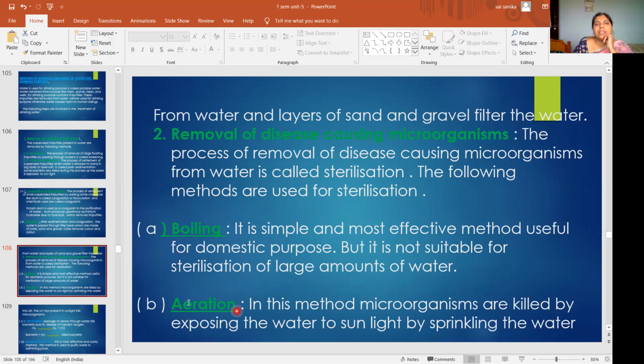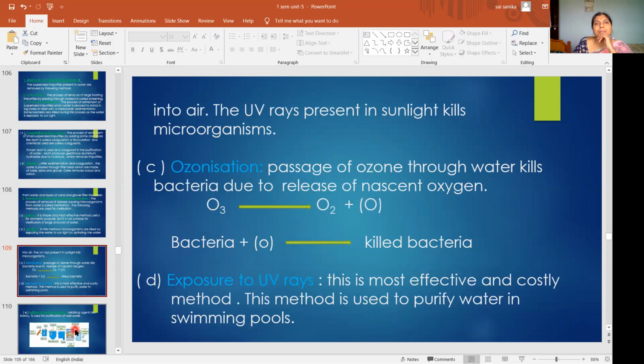Then aeration. Here also we kill the microorganisms by exposing the water to sunlight. How do we expose it? By sprinkling the water into the air. Whatever UV rays are present in the air will kill the bacteria or microorganisms.